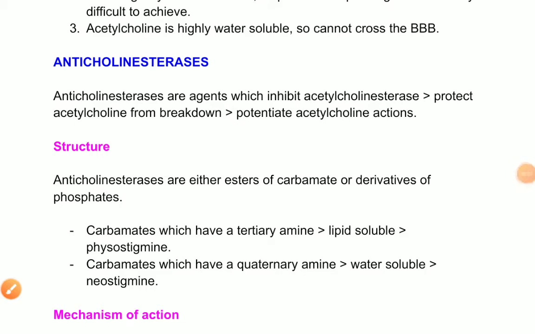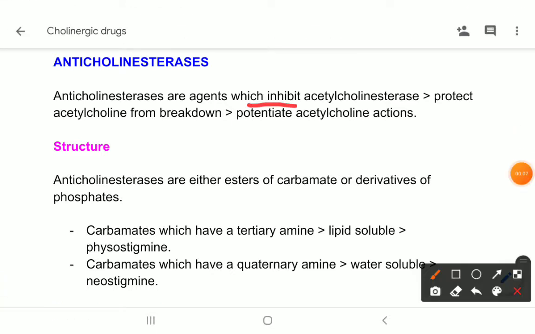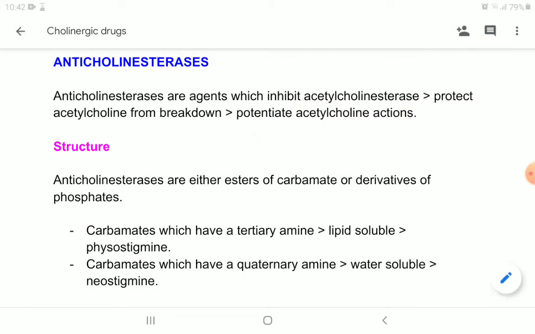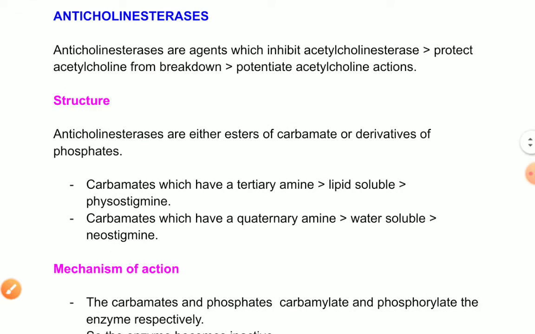Now let's talk about anticholinesterases. Anticholinesterases are the agents which inhibit acetylcholinesterase and protect acetylcholine from breakdown. So there is potentiation of acetylcholine actions. Now let's come to the structure of anticholinesterases.